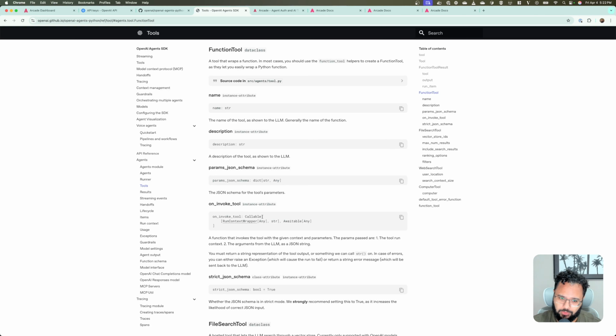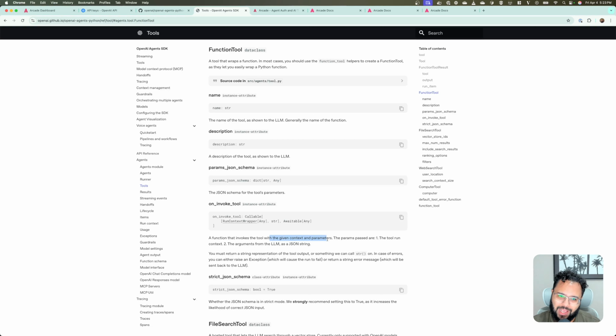So this is a callable. That means it's essentially a function that we pass around, right? And the important bit here is that it defines like a contract, right? It defines the interface that we need to provide so that the runner knows how to actually invoke this tool, or the agent knows how to actually call the tool, right? So what we have to pass is a function that invokes the tool with the given context and parameters. And the parameters are the tool run context and the arguments from the LLM as a JSON string. And Arcade already does that on our behalf, right?